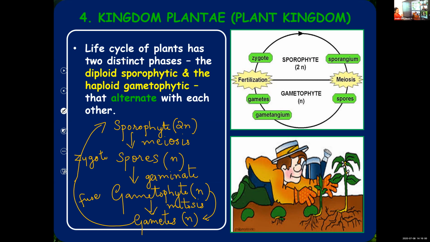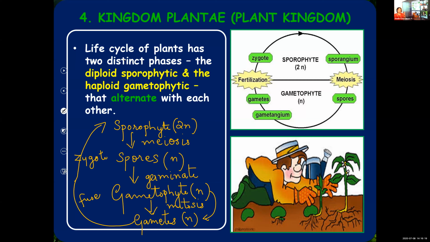So just in a nutshell, I'll repeat once again. The life cycle is a very important concept, alternation of generations in plant kingdom. Alternation of generation means in plants, the life cycle consists of two distinct phases, sporophytic phase and gametophytic phase.